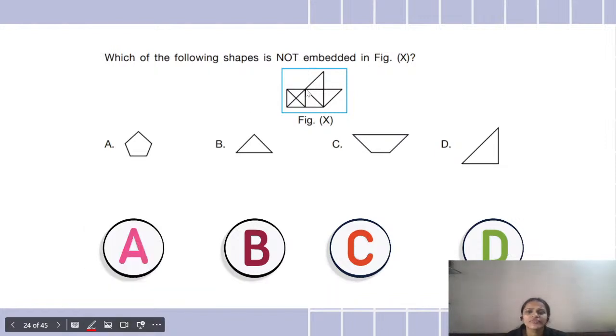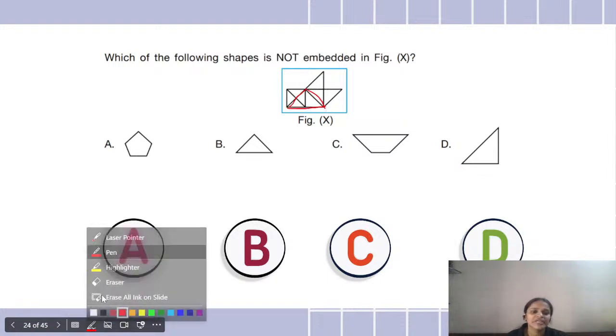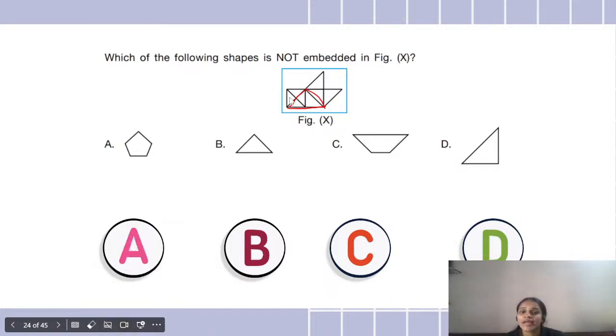Okay, so do I have this triangle? Yes, I do have this triangle over here. Okay, so option B is also embedded in figure X, so that is not an option I can select. Coming to option A, can I see that shape in my figure X? I don't see this kind of a pentagon in my figure X.